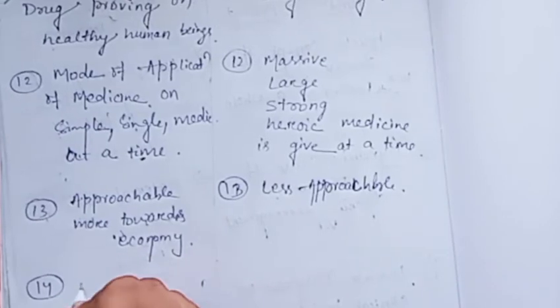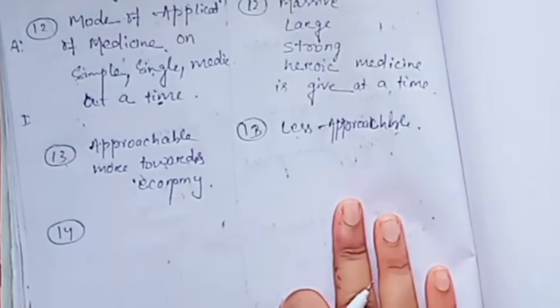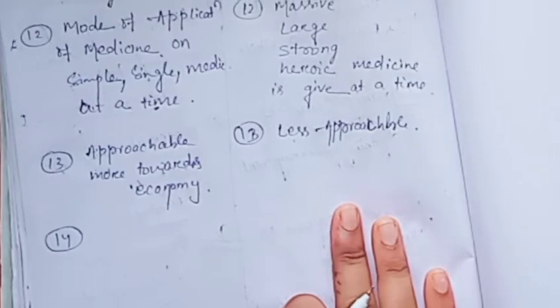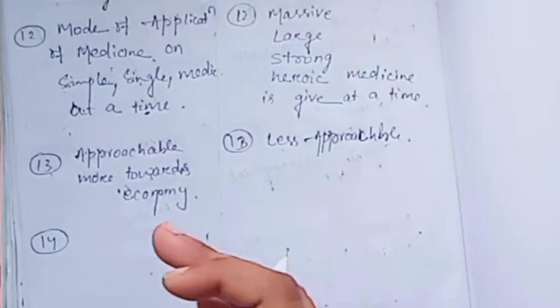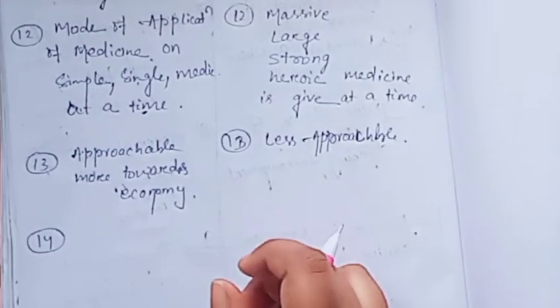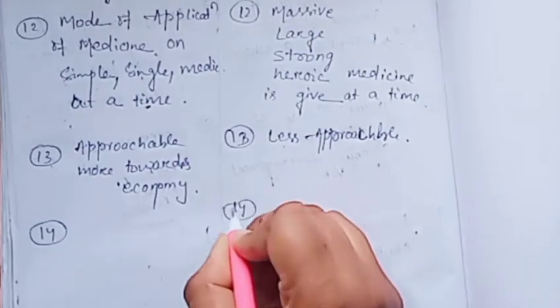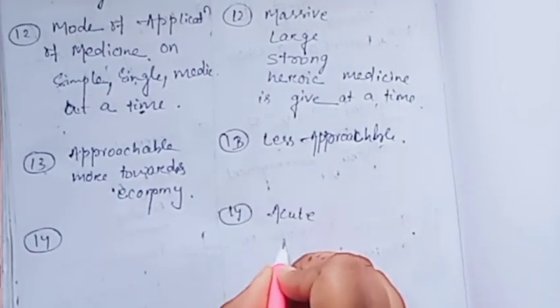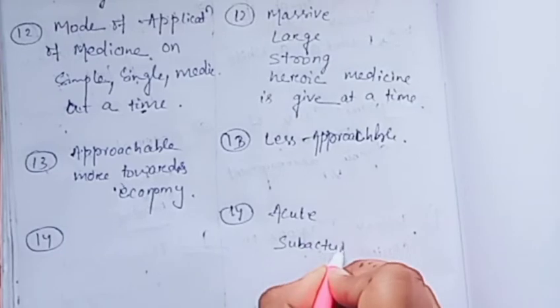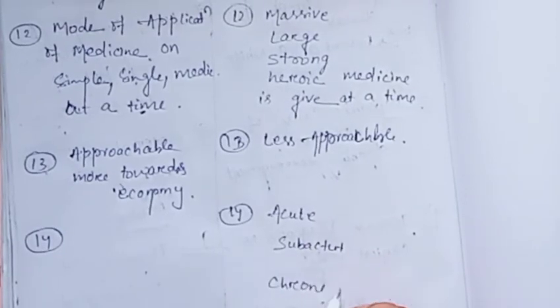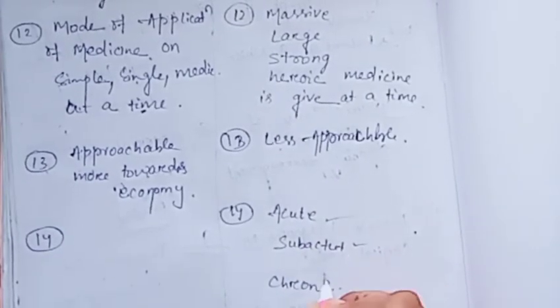Then the 14th point is that it is curative. It is a very ideal one. As for the classification of disease in the allopathy concept, the disease is classified as acute, subacute, chronic. Acute means sudden, subacute is less than chronic.